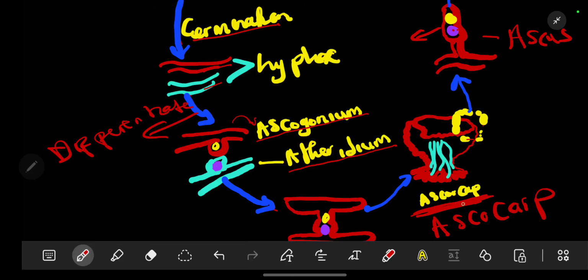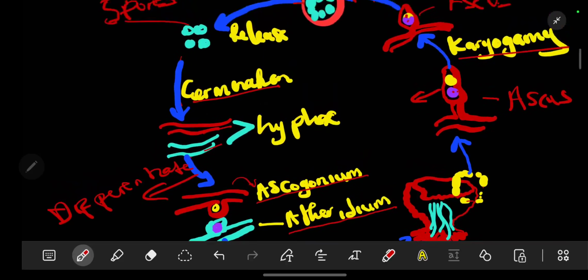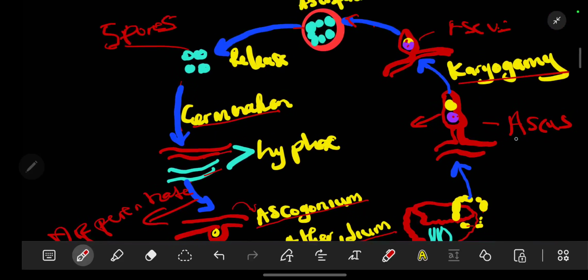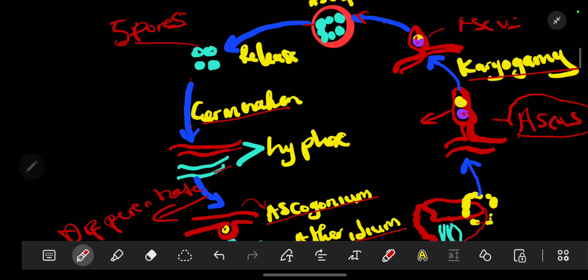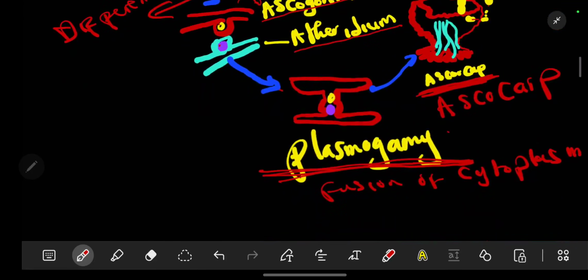There will be the formation of the ascocarp. Then in the ascocarp, we have a segment or a section, a sac-like structure, which we are calling the ascus. Since they fused together, they formed a dikaryotic cell in which we have two nuclei present.